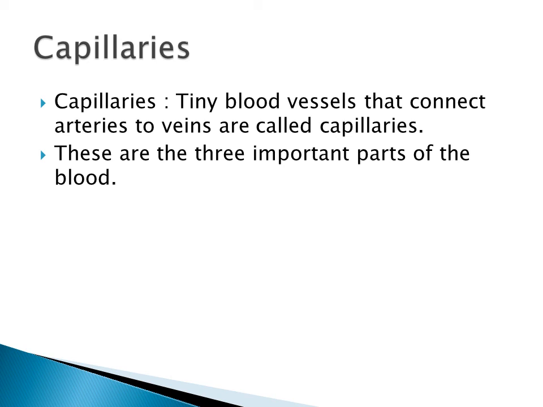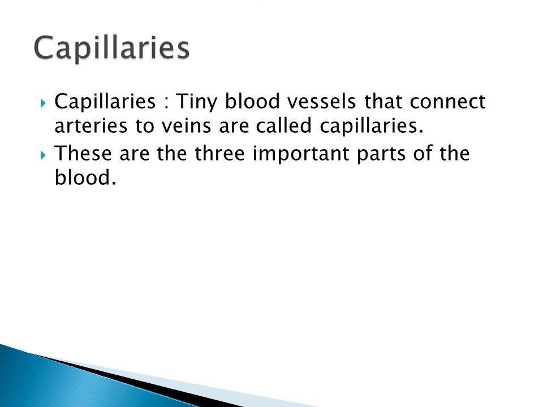Then we saw about the blood vessels. The blood vessels form a network within the body, right? There are three types: arteries, veins and capillaries. First, what is an artery? It carries the blood from the heart to different parts of the body.